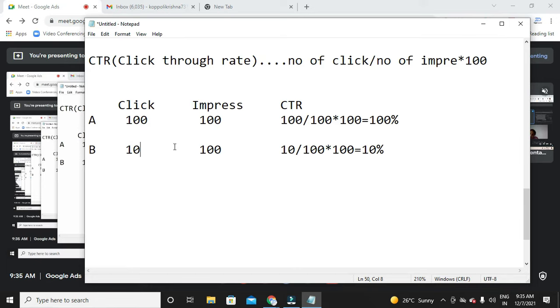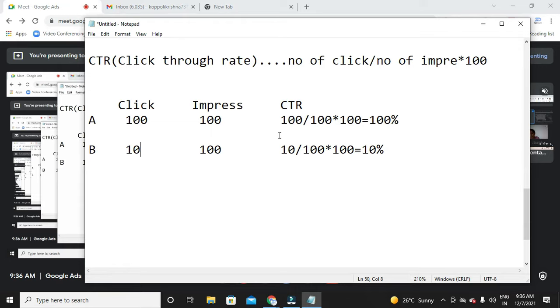So finally, who has the lower CTR here? B has the lower CTR. We should always try to have a high CTR, right? We want clicks. Whenever people see our ad, we want them to click it. That is our main aim. So you should always try to have a high CTR.